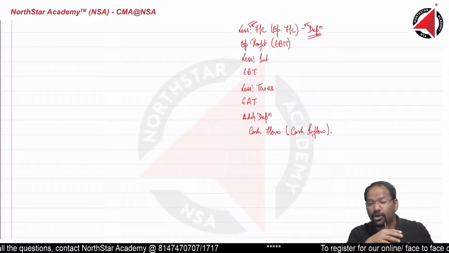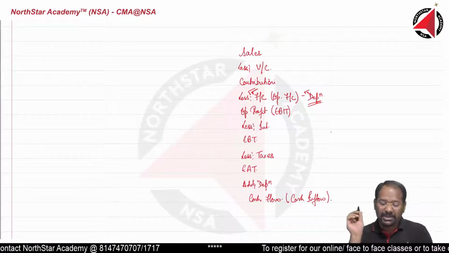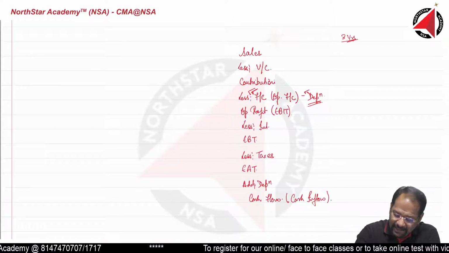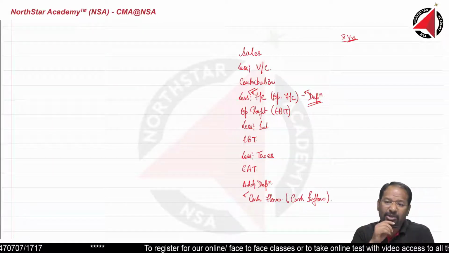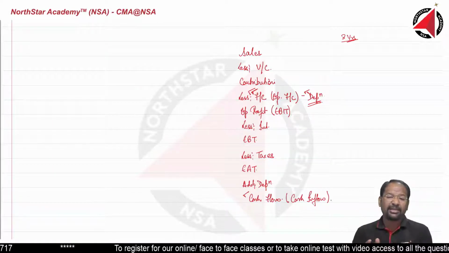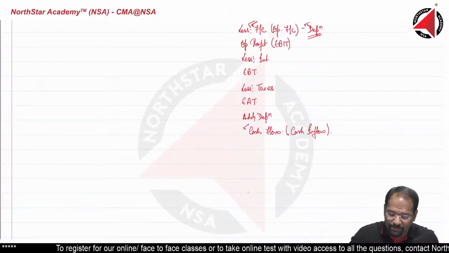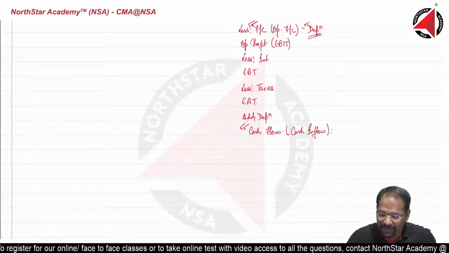For example, you have bought a machinery now in year 0. So, this machinery is going to last for the next, suppose 3 years. Then this cash inflow is going to happen for how many years? 3 years only. Because after 3rd year, this machinery will be scrapped. So, you are going to get cash flow for how many years? 3 years.